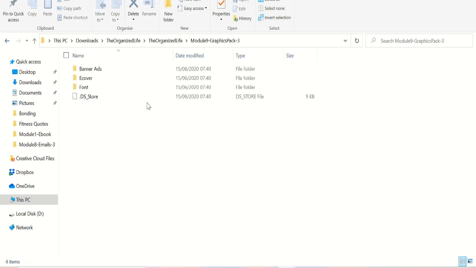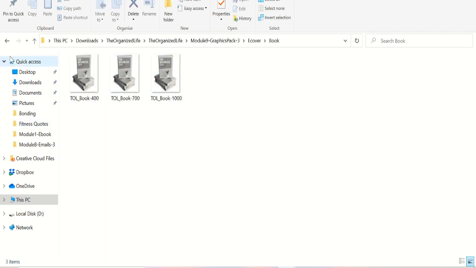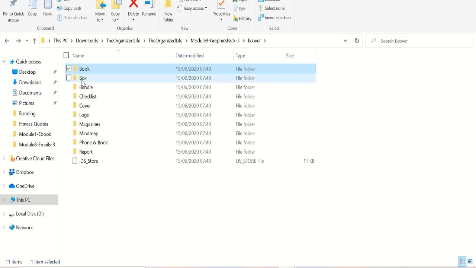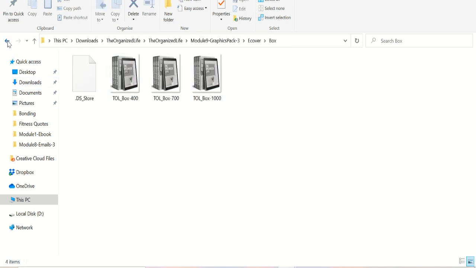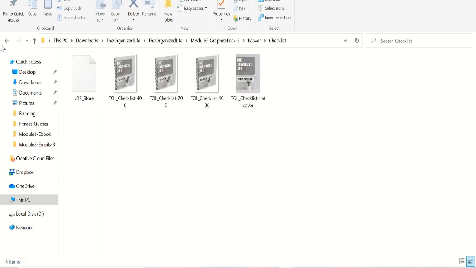And these are the final ones, the graphics, where you're going to get the images for your books. So if you click books, you can see those images are here. There are different types of images: box type images, then you have logos, covers, checklist images. So you can get these images and upload them into that website.